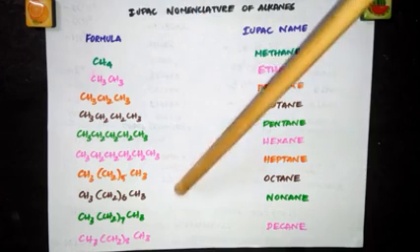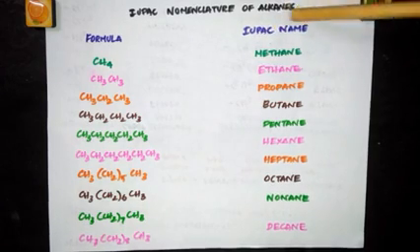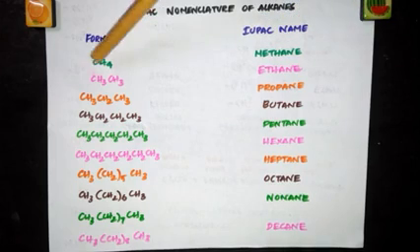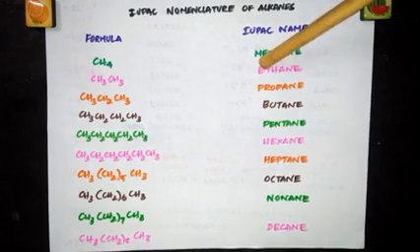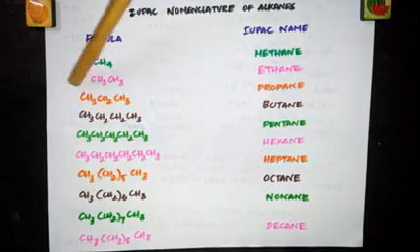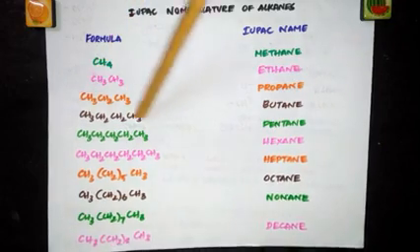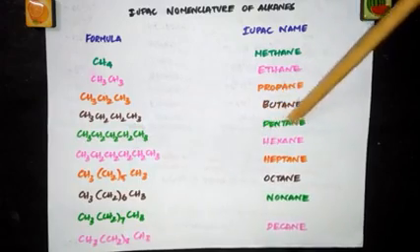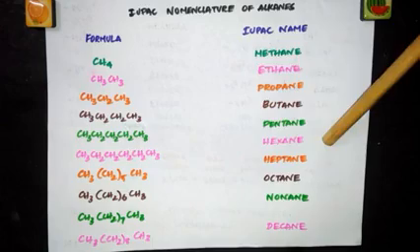So as you are naming alkanes, what suffix should you add to the root word? ane, alkane. So 1 carbon atom, meth, ane, methane. 2 carbon atoms, eth, ane, ethane. 3 carbon atoms, prop, ane, propane. 4 carbon atoms, butane. 5 carbon atoms, pent, ane, pentane. 6 carbon atoms, hexane.